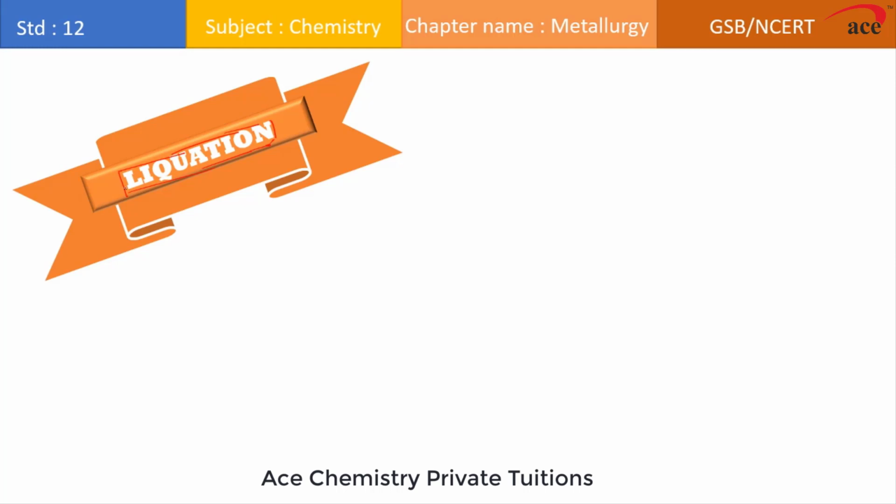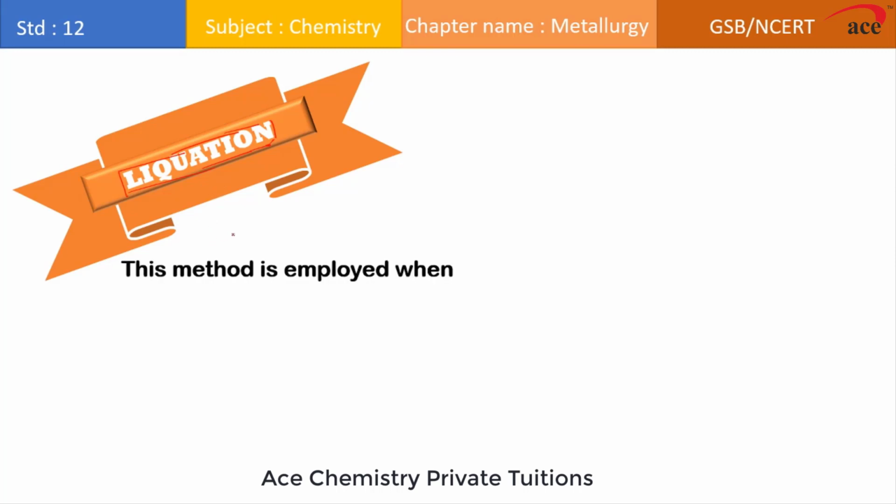So basically, liquation is applied for refining those metals which have a low melting point, or which can be easily converted to liquid form. For that purpose, the impurities present in that metal should have a higher boiling point or melting point than the metal.